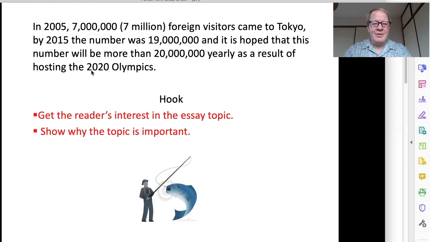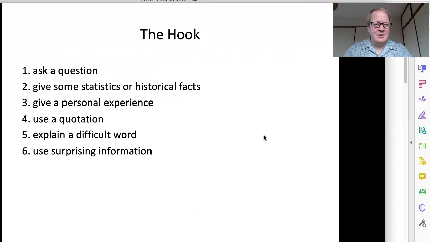And so here we have the topic, the 2020 Olympics, and it's important because maybe more than 20 million people will come as a result of hosting the Olympics. So this gives the reader some interesting statistics about the topic and shows why the topic is important.